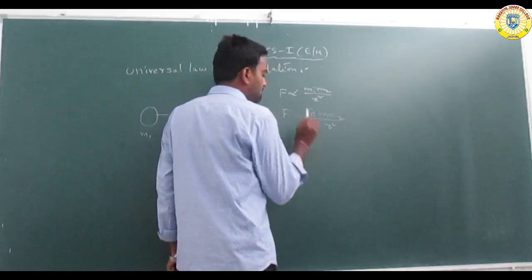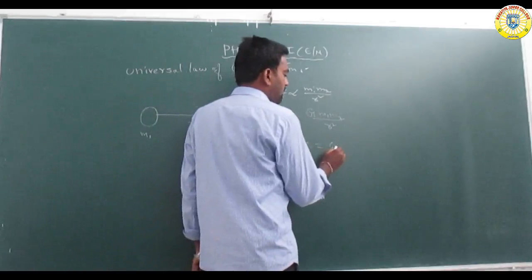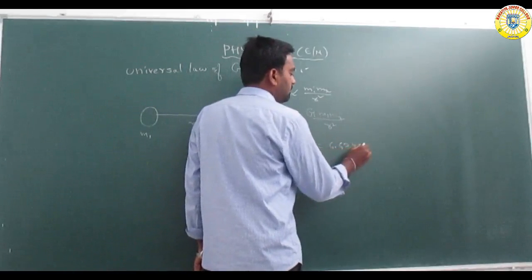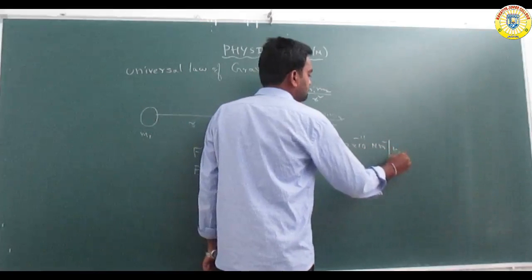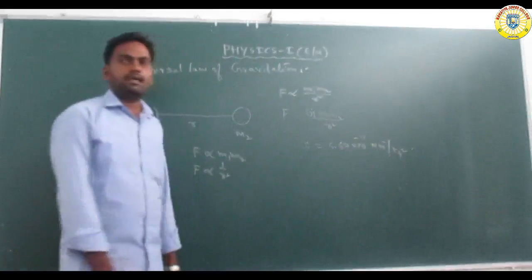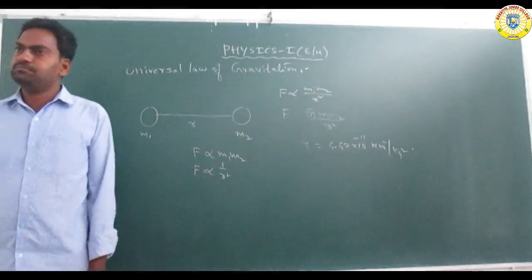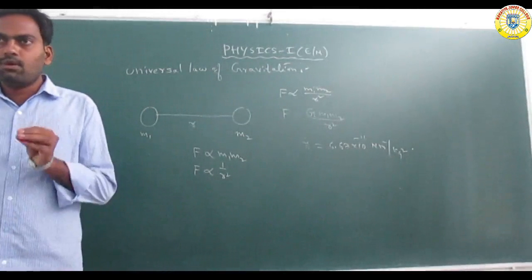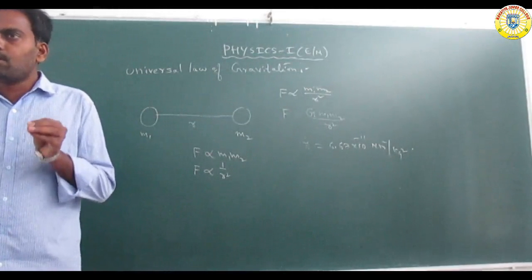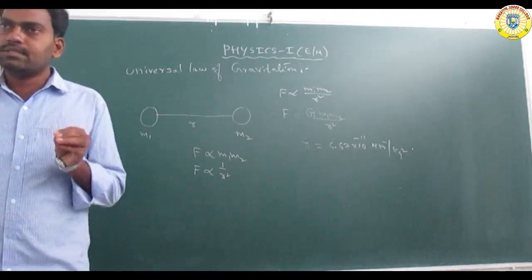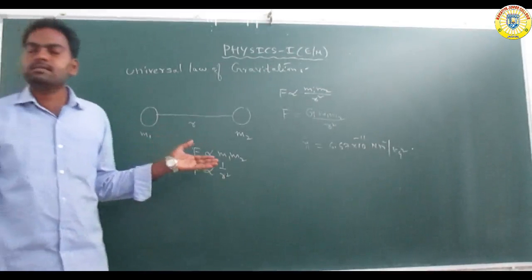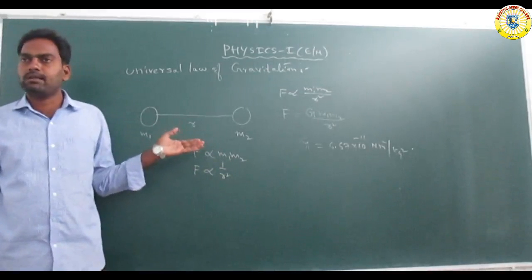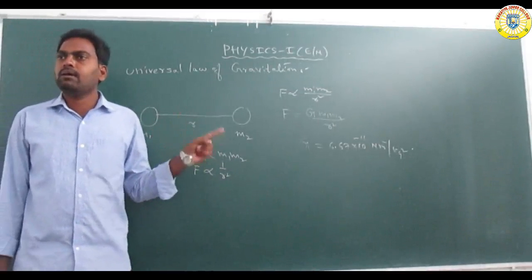G is 6.67 into 10 to the power of minus 11 Newton meter square per kg square.